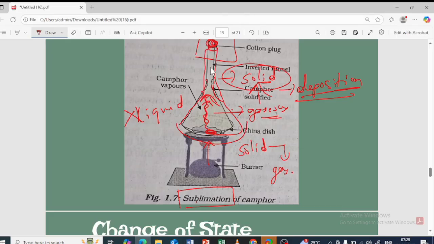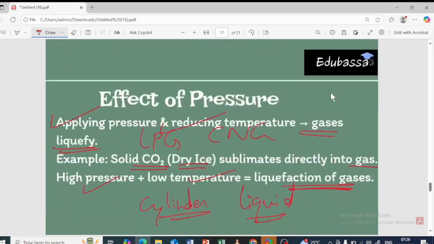So what exactly is going to happen? The solid is directly converted into gas. That process is called sublimation, and the vapor is going to deposit here. So this gas is directly converted into solid. That process is called deposition. So we learned about that.